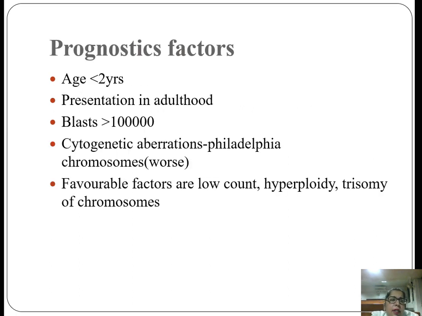Prognostic factors depend on the age. If the age is less than 2 years, it has a worse prognosis, and if the blast percentage is present in a high amount, or if Philadelphia chromosomes are present, then again it has a worse prognosis. And favorable factors are low count, hyperploidy, trisomy of the chromosomes.